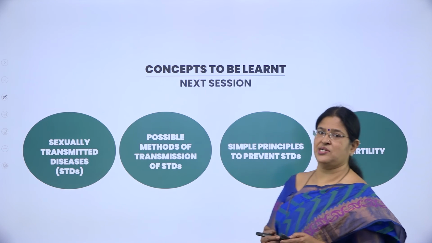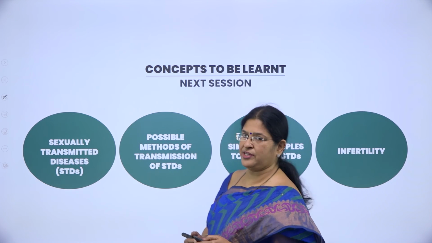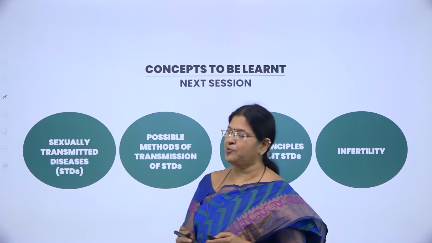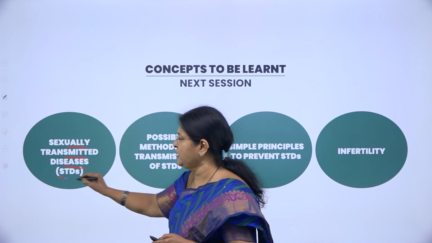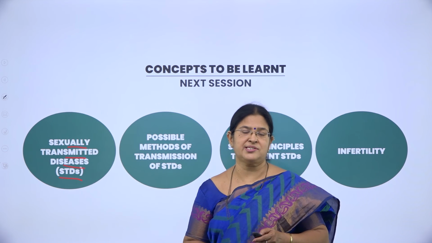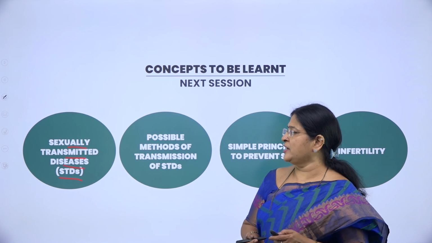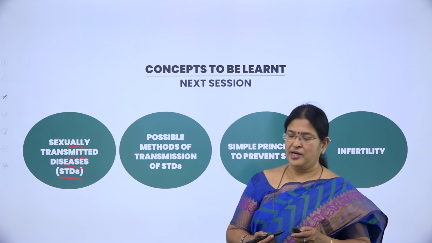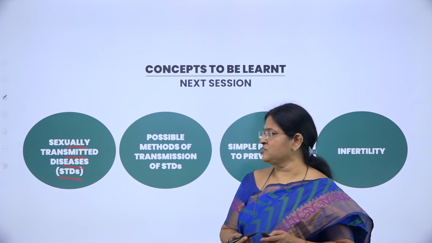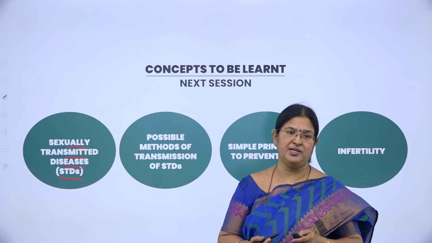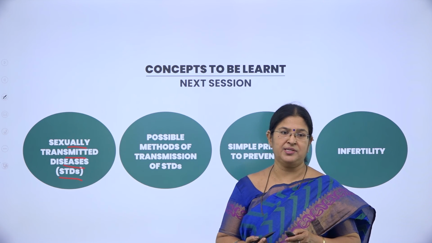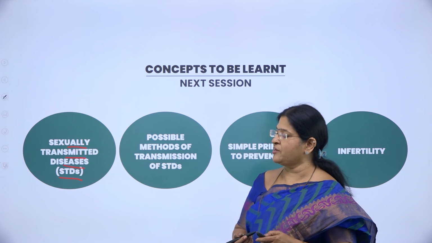In my coming session, what am I going to deal with? We are going to deal with a very important concept called sexually transmitted diseases. Short form is what? STDs. Sexually transmitted diseases are transmitted through sexual intercourse, and include dreadful diseases like AIDS. You might have come across gonorrhea, syphilis, genital warts, herpes, AIDS. All these are sexually transmitted diseases.